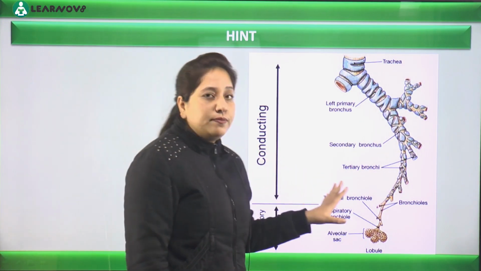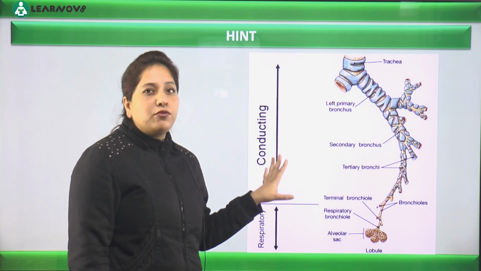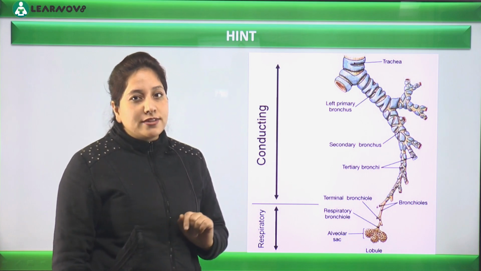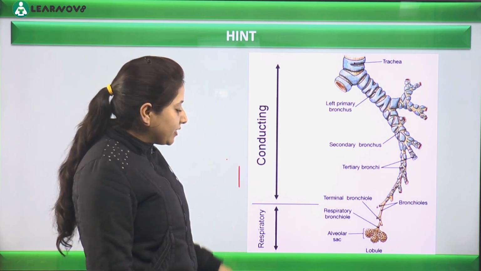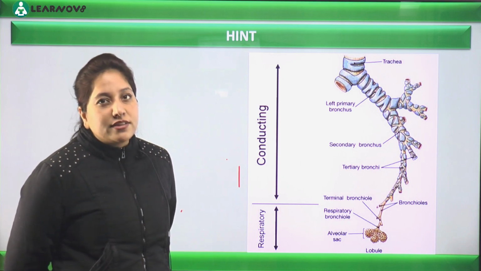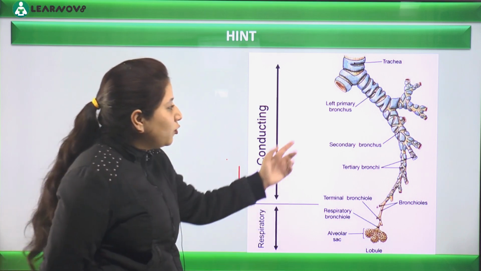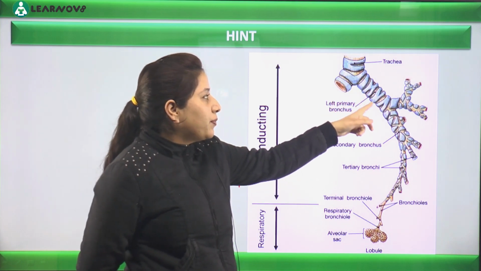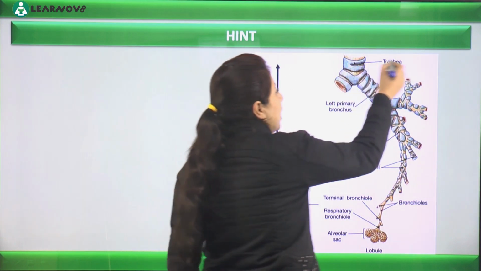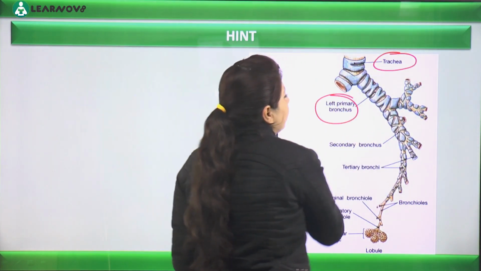This is a diagram for the bronchial tree. The bronchial tree is on the whole divided into two parts. The first part we call the conducting zone, and the second, as I told, is the respiratory zone. So what happens? The trachea first divides into how many parts? It divides into two parts, that is the primary bronchus, left primary bronchus and right primary bronchus. Please look at the diagram. This is the trachea. This is the left primary bronchus.